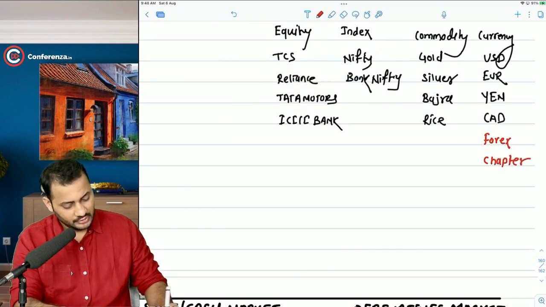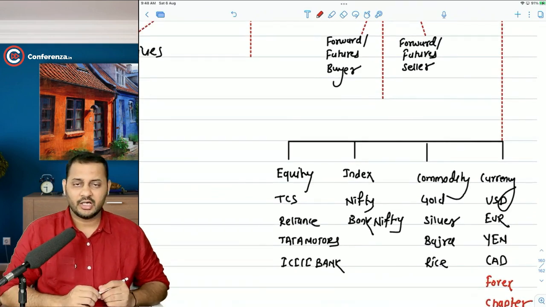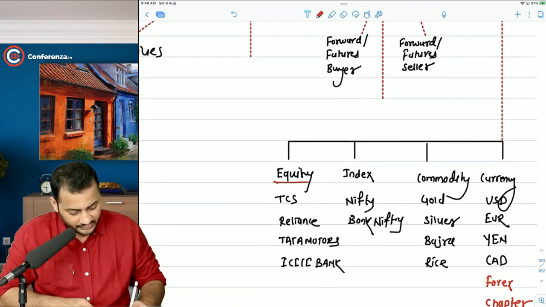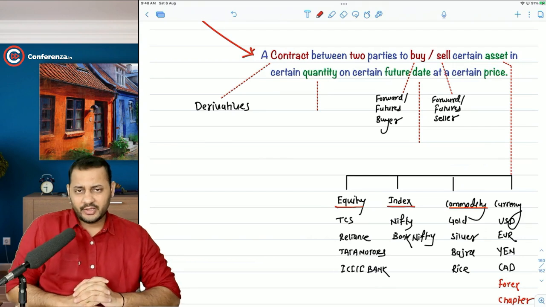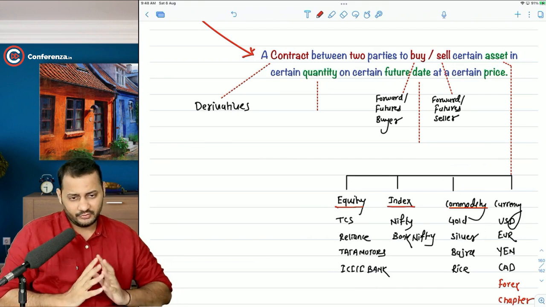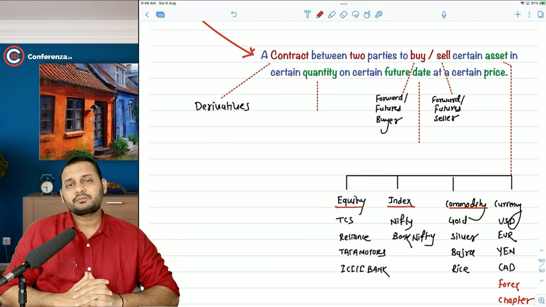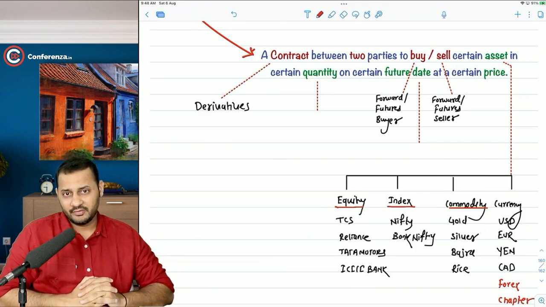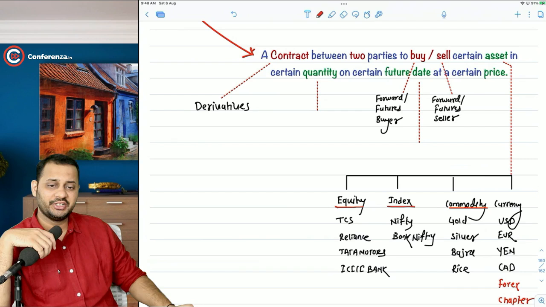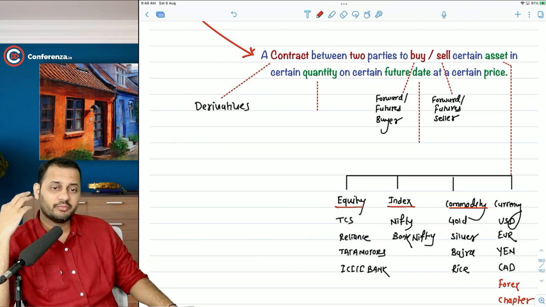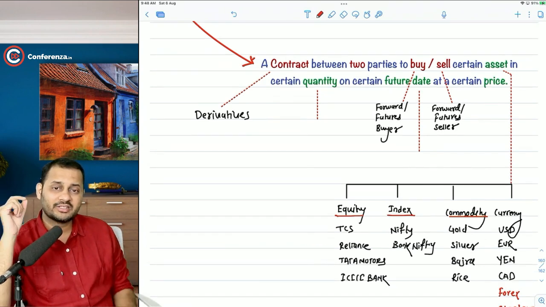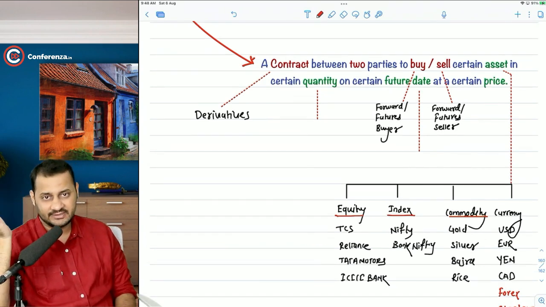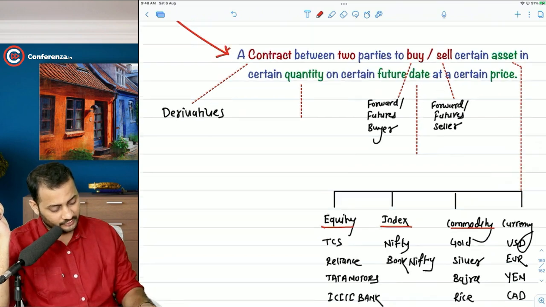Okay. So in this syllabus, in this chapter, our purpose will be restricted to the equity derivatives, index derivatives and commodity derivatives. I think to this point you might have got certain idea of what exactly we are going to do. Are we going to buy equity share in this chapter? No, sir. Are we going to buy index or a commodity? No, sir. We are going to buy or sell a contract on these assets. Okay, good. Let's move ahead.